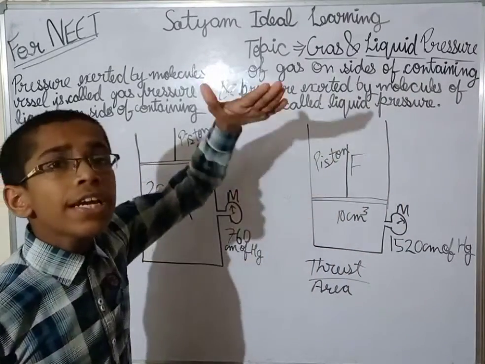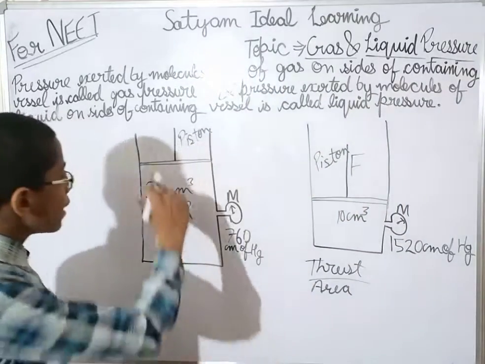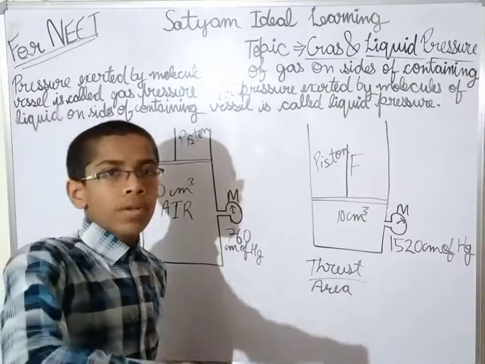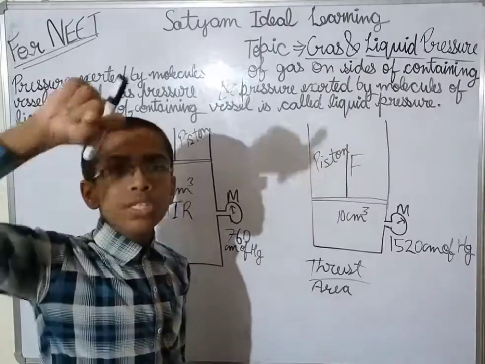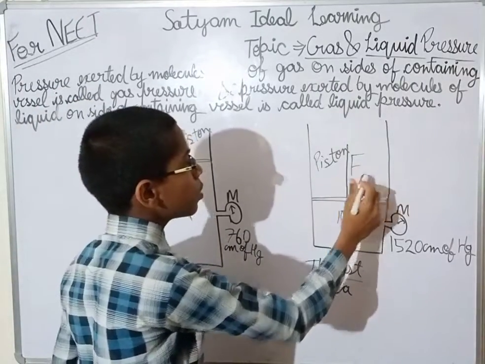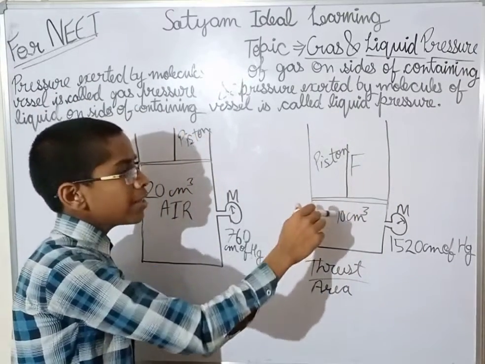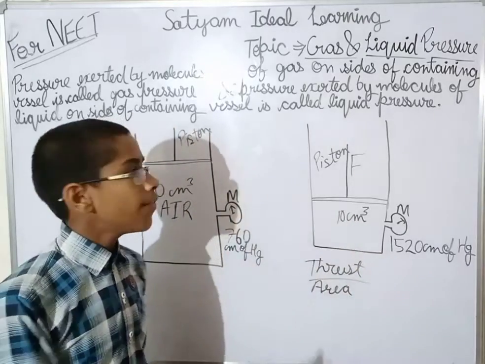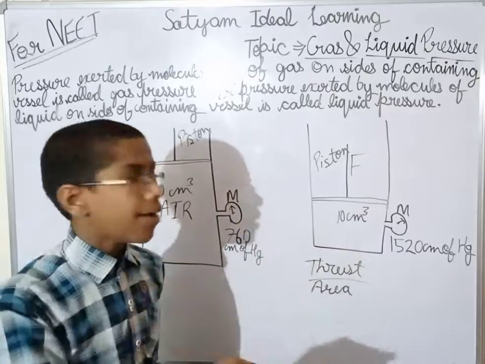Now see, we are reducing the volume. We have pushed the piston with force F, and we are reducing the volume to 10 centimeter cube. We have reduced the volume to half.